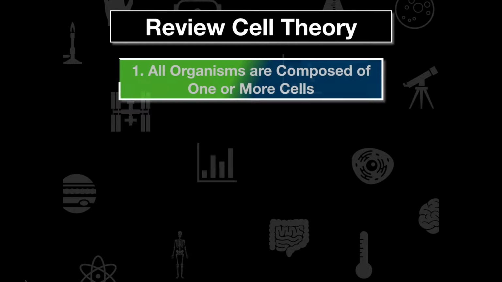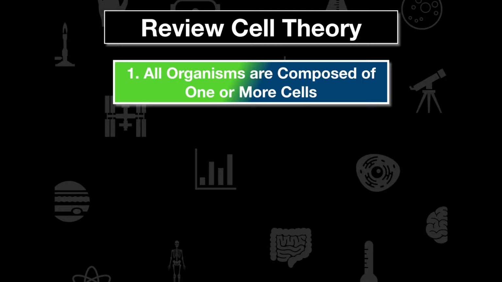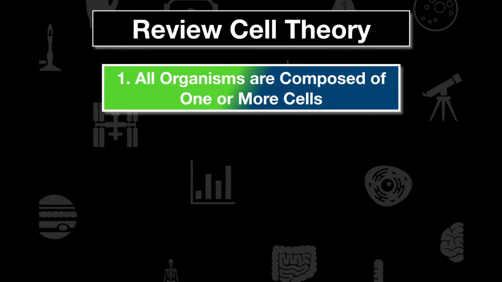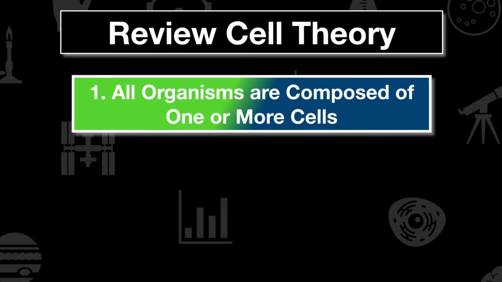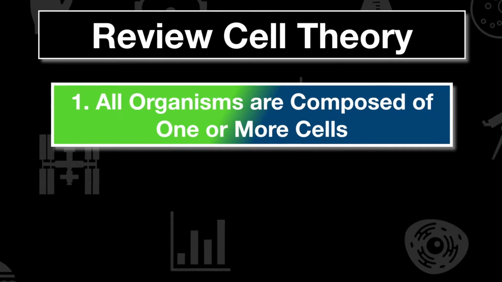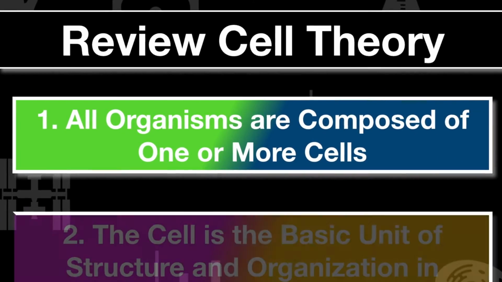Now the first part of cell theory is all organisms are composed of one or more cells. In order to be an organism, you have to have cells, which are the smallest unit of life. We have to have at least one of those cells. We'll go through and talk about prokaryotic and eukaryotic organisms and single cellular and multicellular organisms, but all organisms are composed of one or more cells.